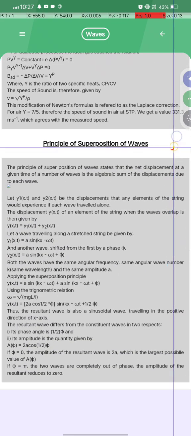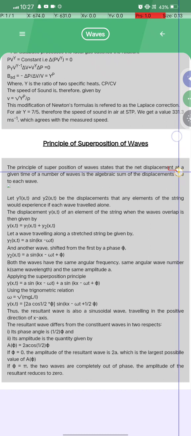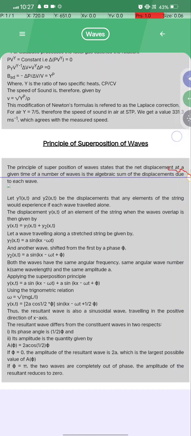What does the principle of superposition say? The principle of superposition of waves states that the net displacement at a given point of a number of waves is the algebraic sum of the displacements due to each wave. Let y1(x,t) and y2(x,t) be the displacements that any element of the string would experience if each wave traveled alone. The displacement y(x,t) of an element of the string when the waves overlap is given by y1(x,t) plus y2(x,t).